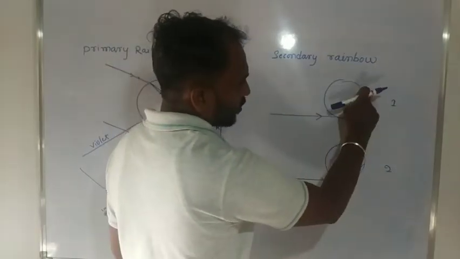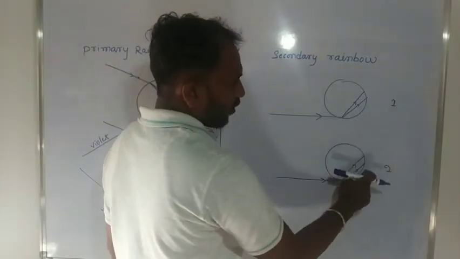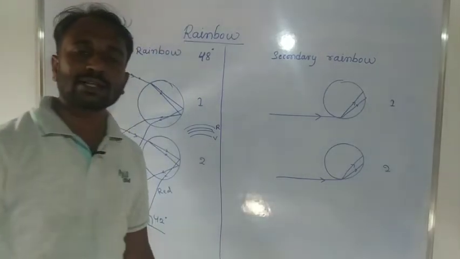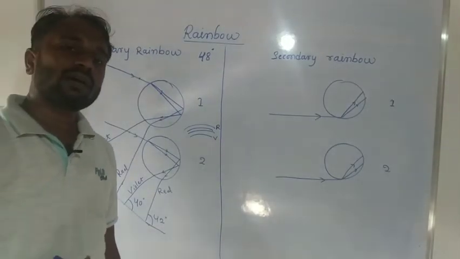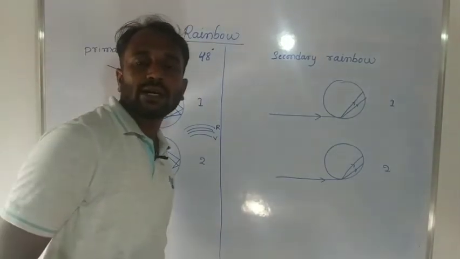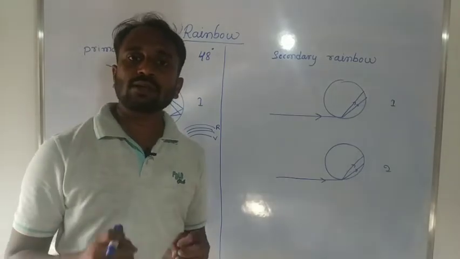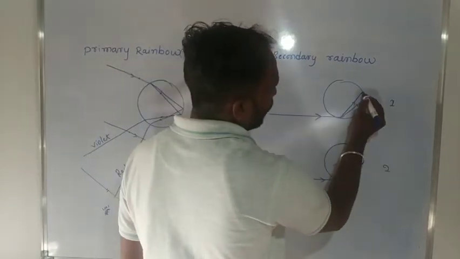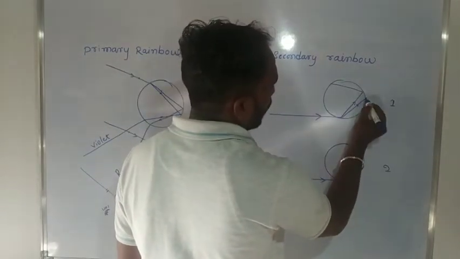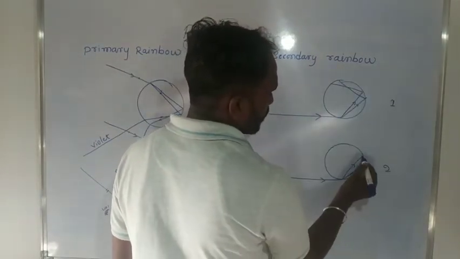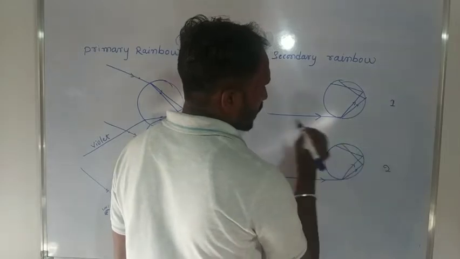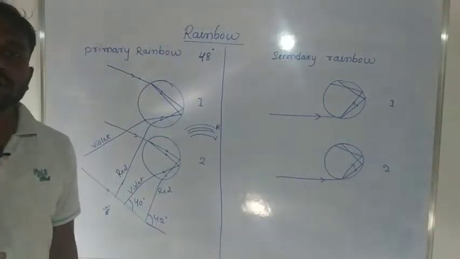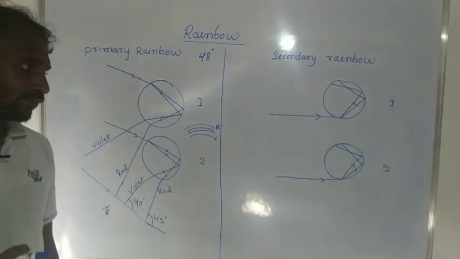The angle of incidence is greater than the critical angle, which means this light ray is totally reflected. It means a total internal reflection.